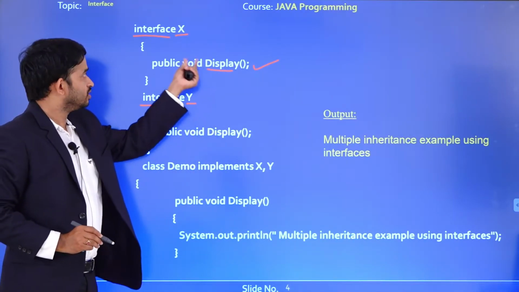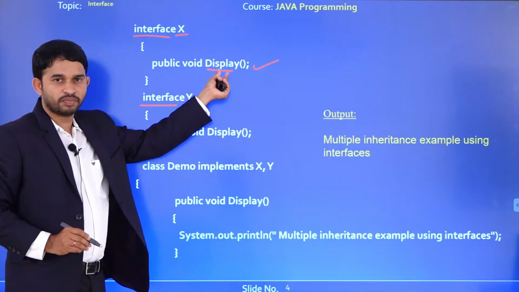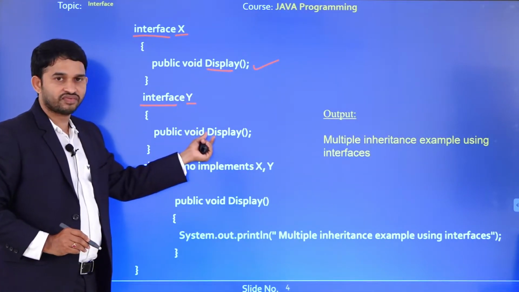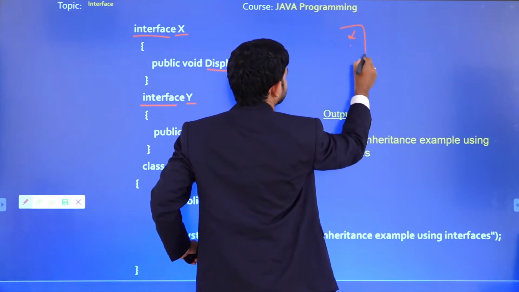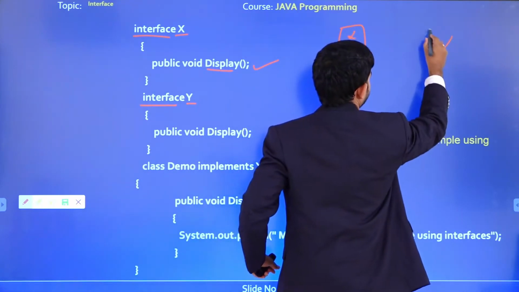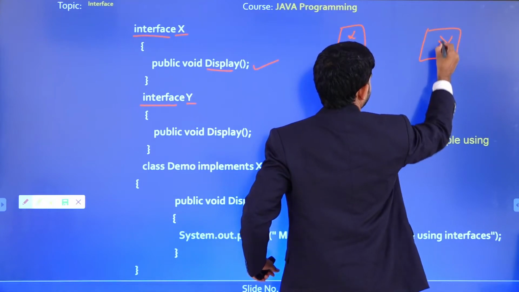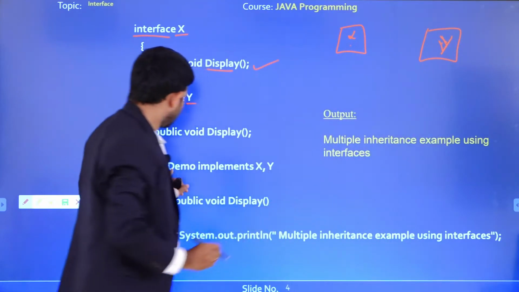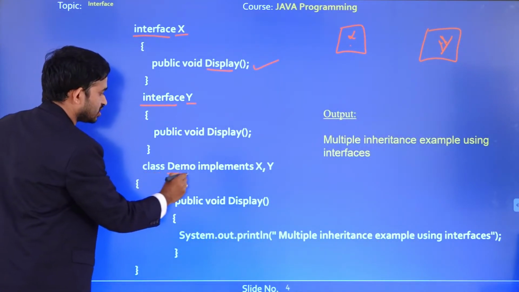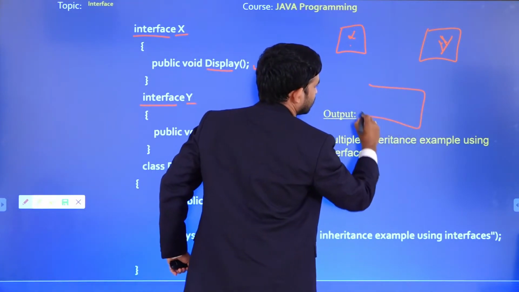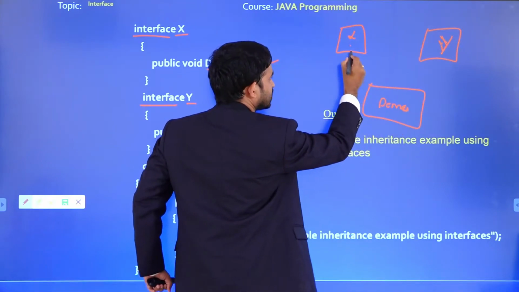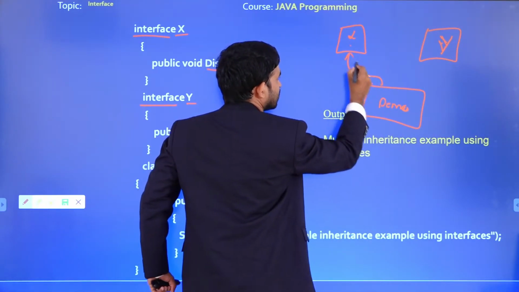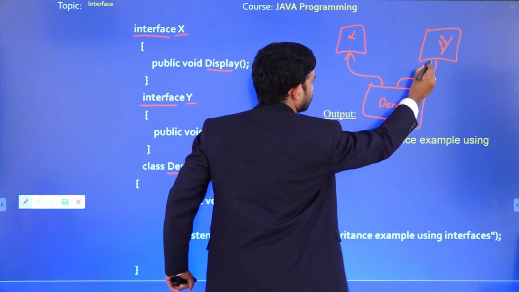Okay, here in this interface we are not going for implementation. For example, X is one interface, Y is one more interface. Next, demo is a class. Demo is the name of the class. So this class wants to acquire the properties from X and wants to acquire the properties from Y.